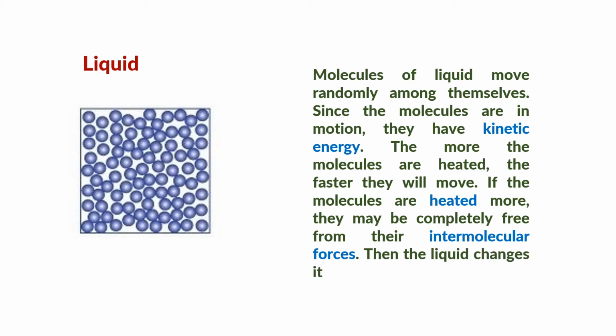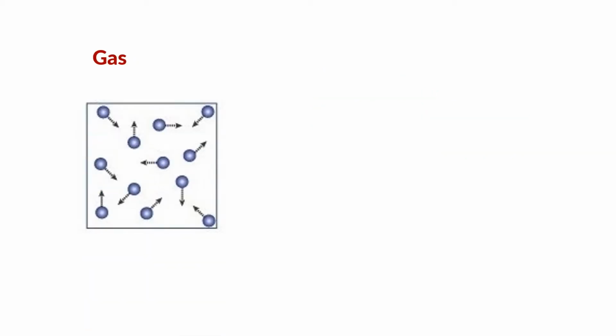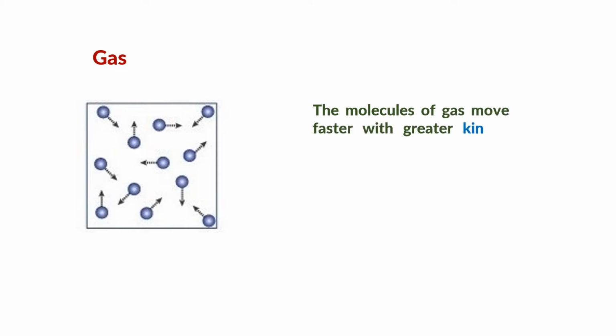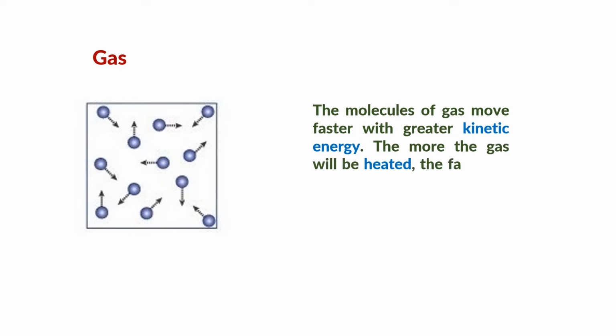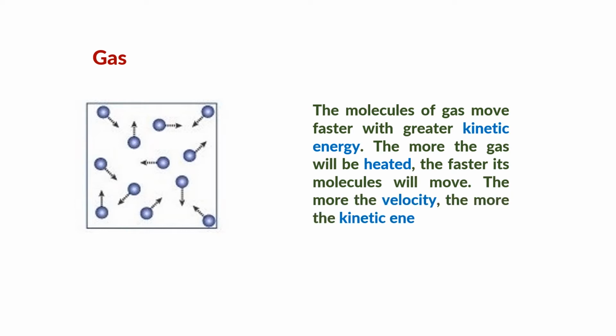Then the liquid changes its state and becomes a gas. The molecules of gas move faster with greater kinetic energy. The more the gas is heated, the faster its molecules will move. The more the velocity, the more the kinetic energy.